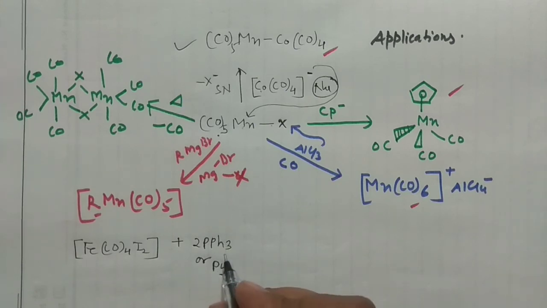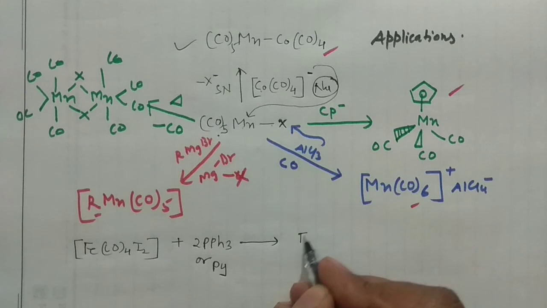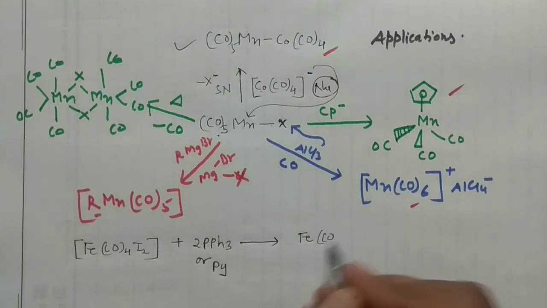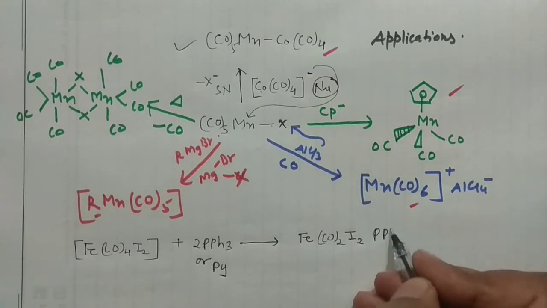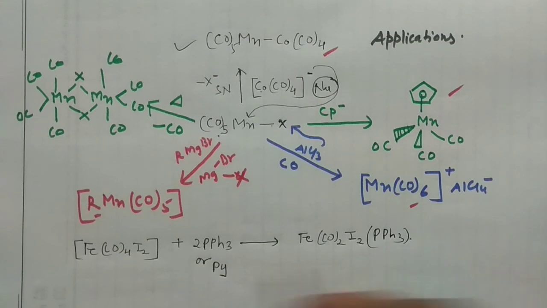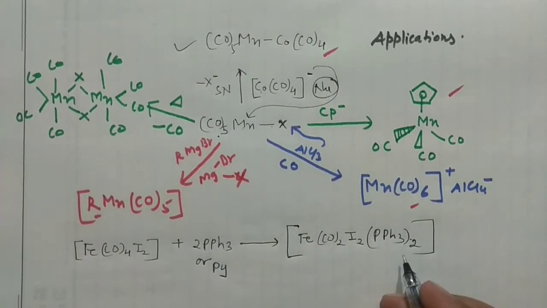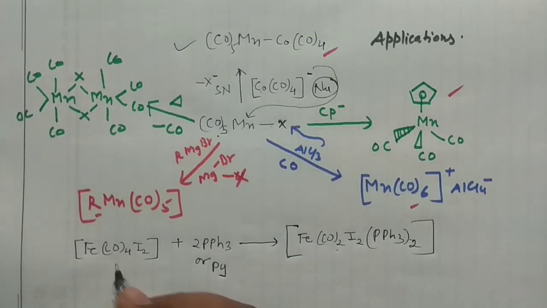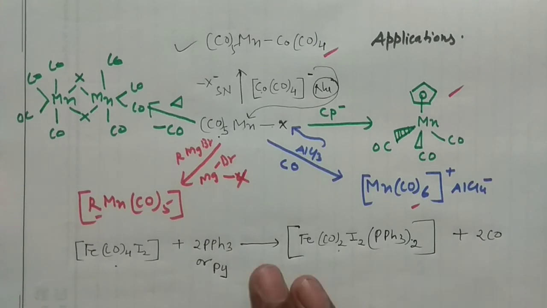Not necessarily triphenyl phosphine, you can also take the pyridine, and it will result in this compound Fe(CO)2I2(PPh3)2. Okay, this 2 I have taken here, so 2. So what are the changes? 2 carbonyls here, 4 carbonyls. Okay, 2 carbonyls will be gone from here. So this is another very important kind of reaction.